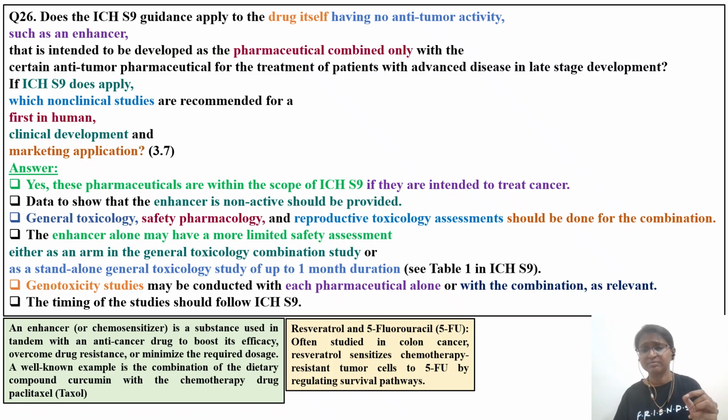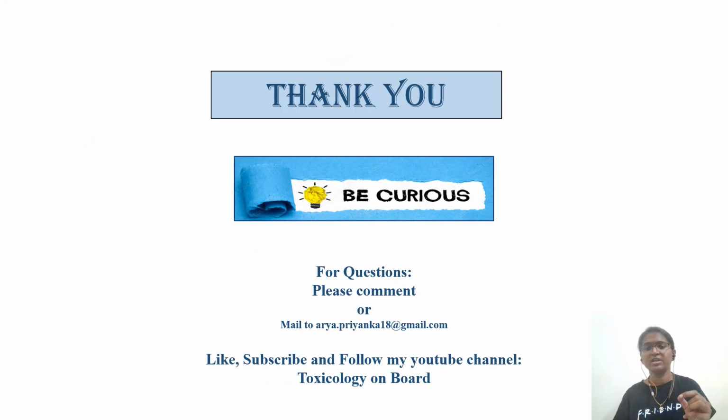This was related to section number 3. We have discussed different types of non-clinical toxicology studies that are needed for clinical trials as well as for marketing. We have discussed antibody-drug conjugates, immune agonists, and enhancer treatment also, and how an enhancer is going to help increase the efficacy of another anti-cancer drug. Okay, so thank you so much.